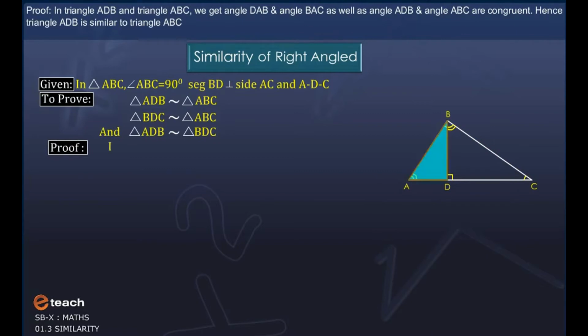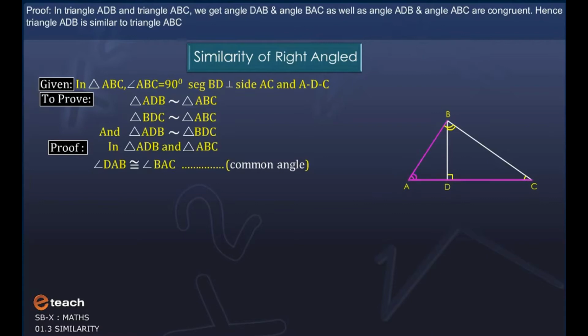Proof: In triangle ADB and triangle ABC, angle DAB and angle BAC as well as angle ADB and angle ABC are congruent. Hence, triangle ADB is similar to triangle ABC.